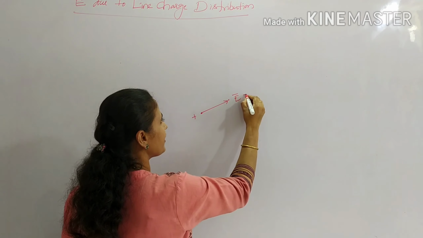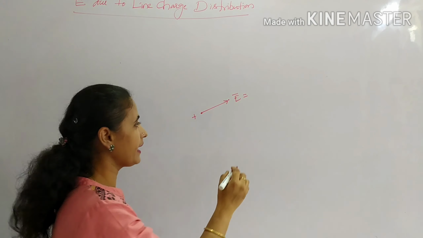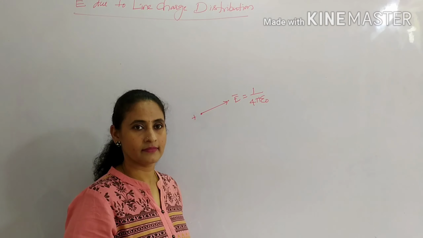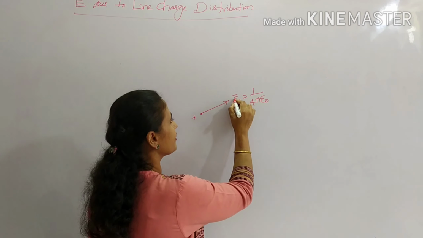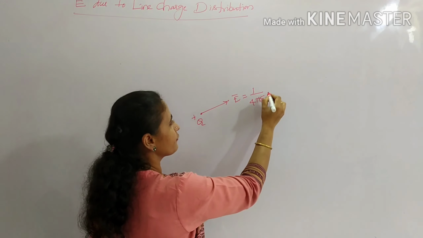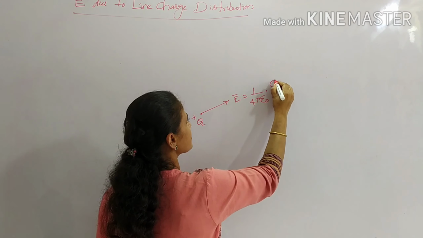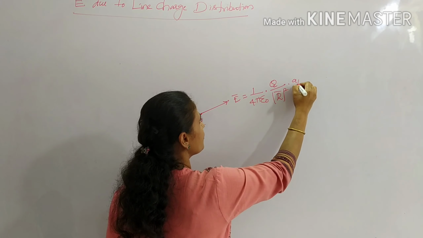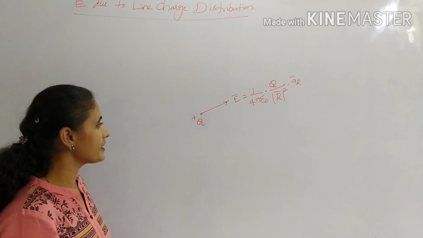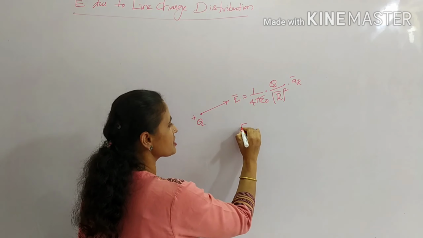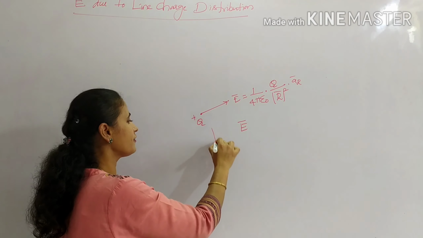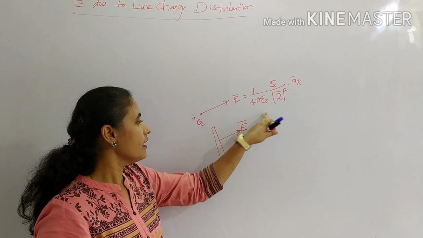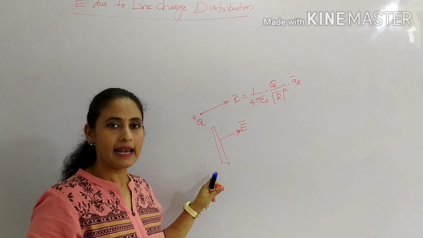The electric field is given by 1 by 4 pi epsilon naught. So the electric field due to a point charge is given by 1 by 4 pi epsilon naught, the charge q divided by the magnitude of the distance vector squared, into a_R. Now let us obtain the equation for the electric field because of one line charge. What is the formula to obtain the electric field because of the line charge?